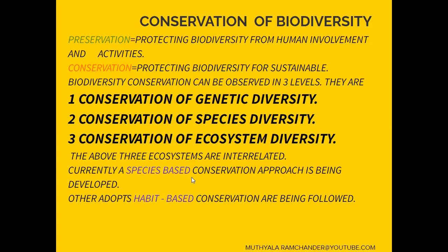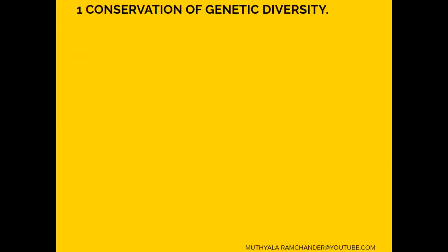The species-based and habitat-based conservation give good results for the conservation of biodiversity for a long time. From these, the first one is conservation of genetic diversity.